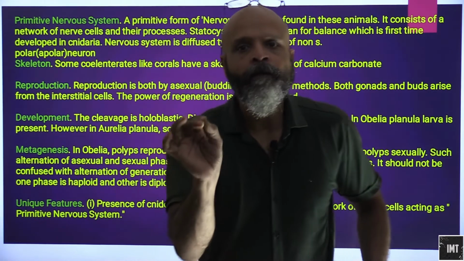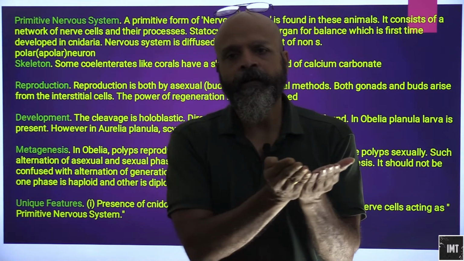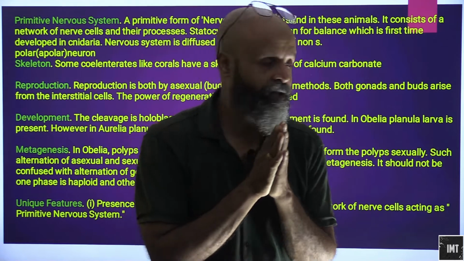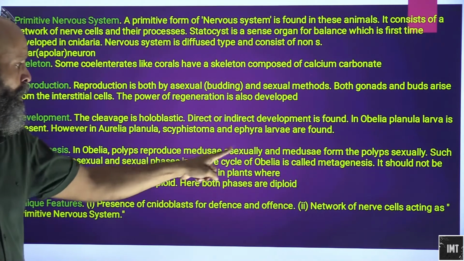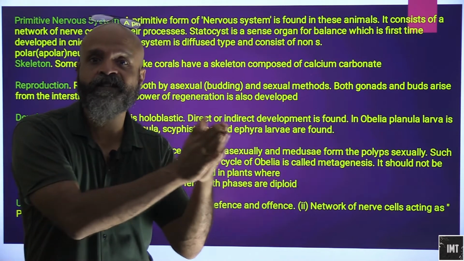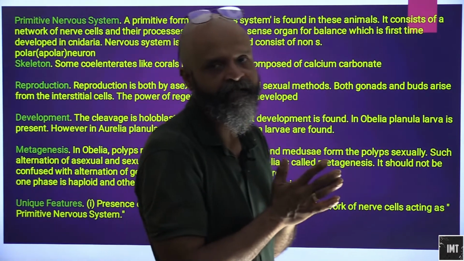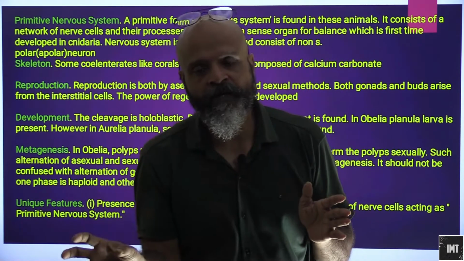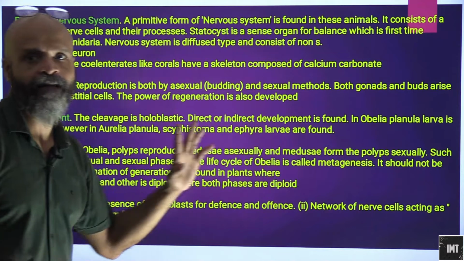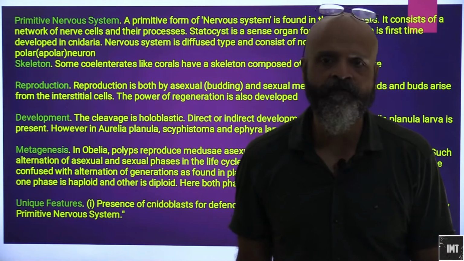So let's understand this. Metagenesis means interconversion. Interconversion means it makes the organism both sexually reproductive and asexually reproductive. From polyps to medusae the process is asexual, and from medusae to polyps it is sexual. That is called metagenesis. In alternation of generations in plants, one phase is haploid and the other is diploid, but here both of them are diploid. That is the main difference between metagenesis and alternation of generations in plants.